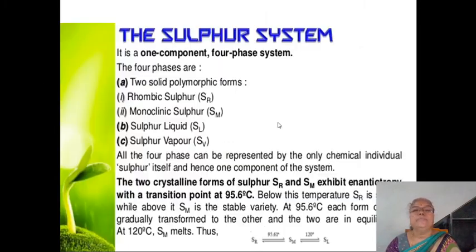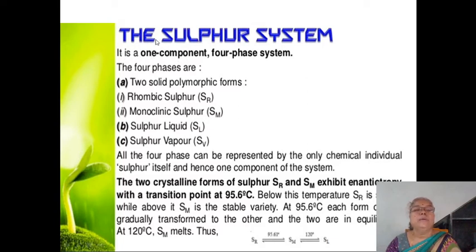This is the water system. Then the other system for your study is the sulfur system, and the number of phases involved in the sulfur system is 4 phases, and the composition of all 4 phases is explained with the help of sulfur itself, so it is a one component system.